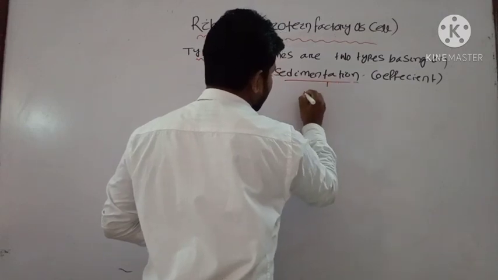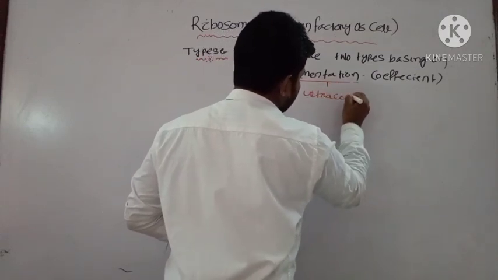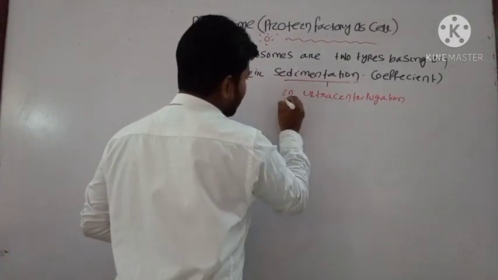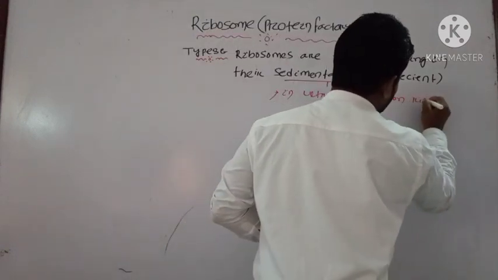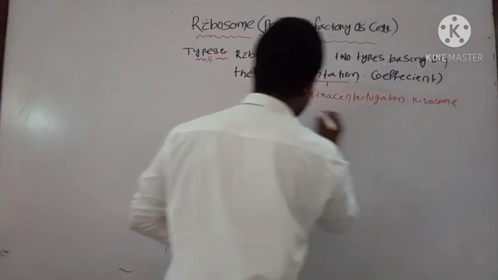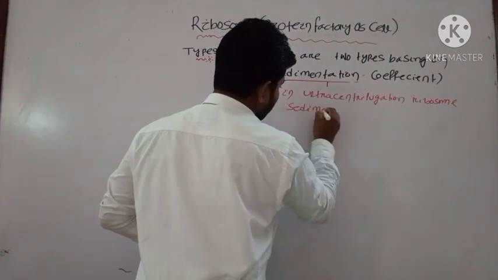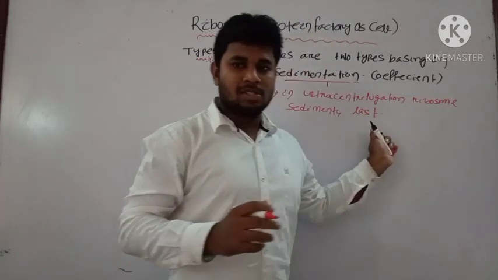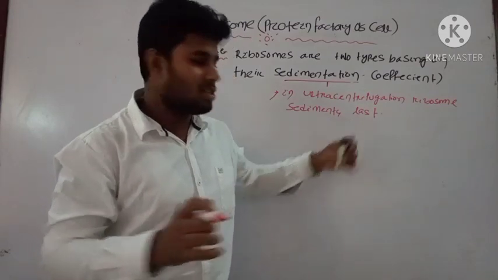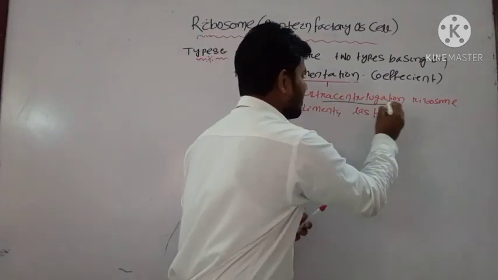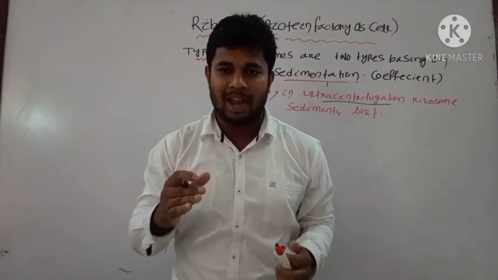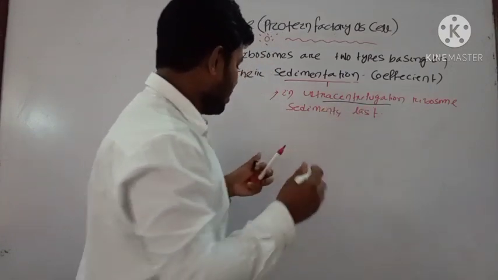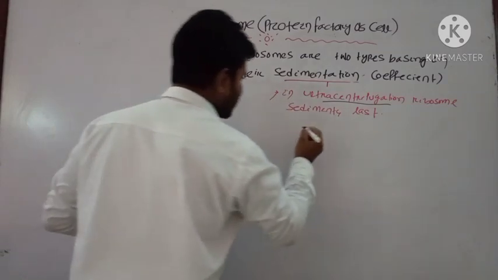In ultracentrifugation, ribosomes sediment last. Okay, and based on their size, as they are smaller in structure, they sediment last in the ultracentrifugation process. As we compare the prokaryotic cell and eukaryotic cell, we can find they also differ in their size. That appears as the basis of the sedimentation coefficient.